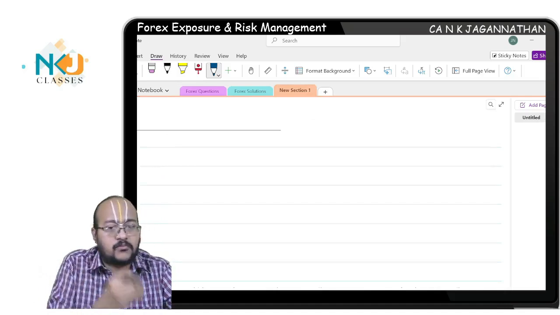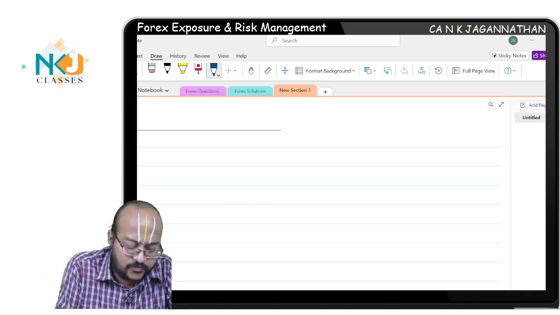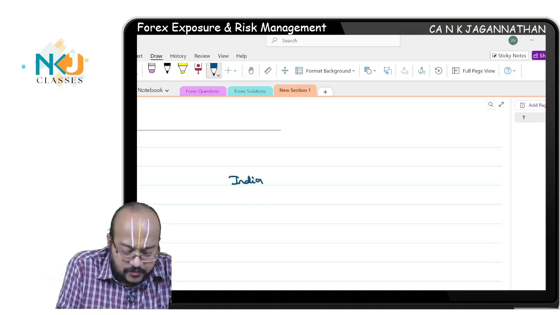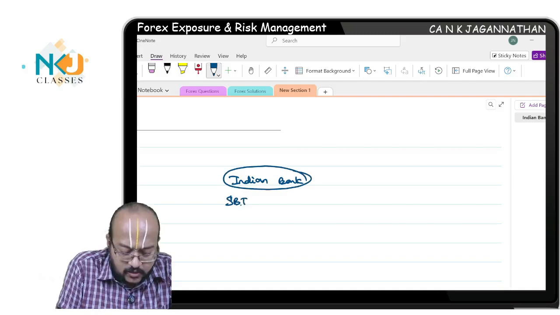Briefly, I'll explain. One more question is coming, hence I need to discuss this. See, say this is an Indian bank, SBI, Canara Bank, all these banks are in India, right?